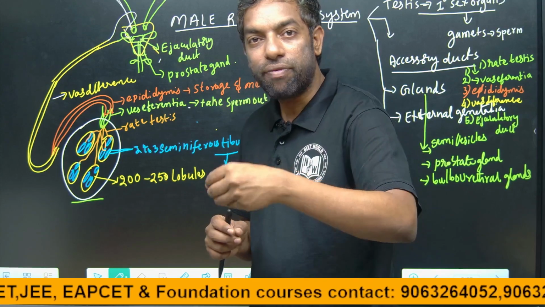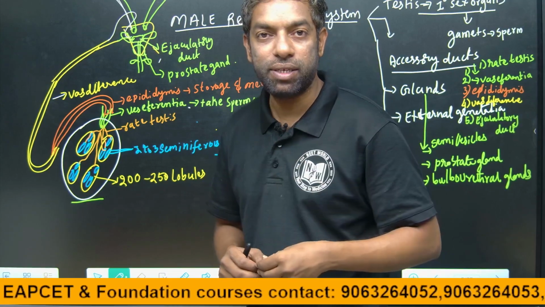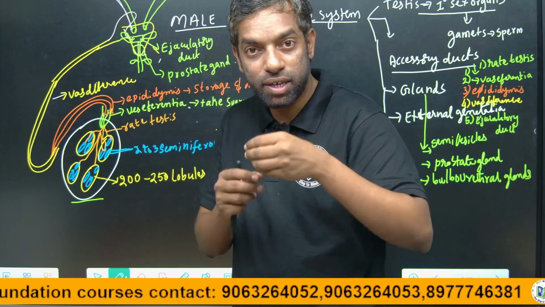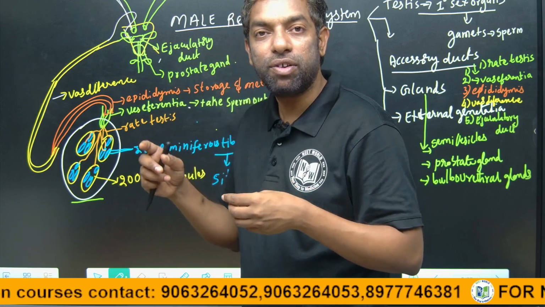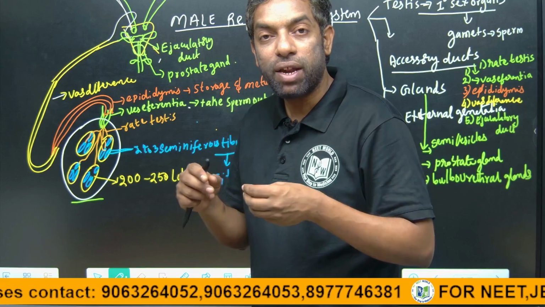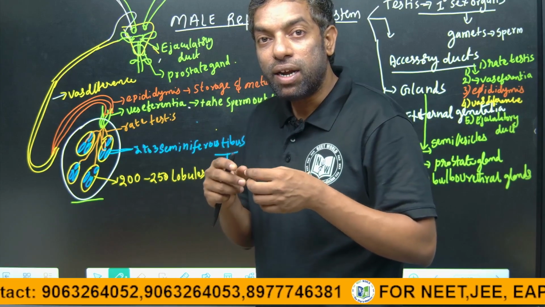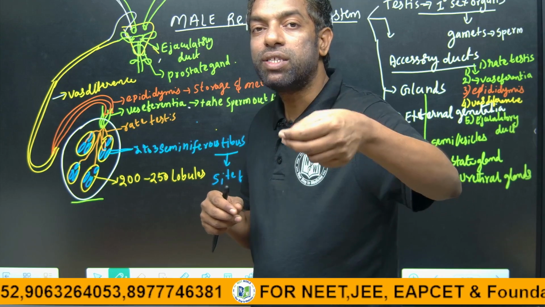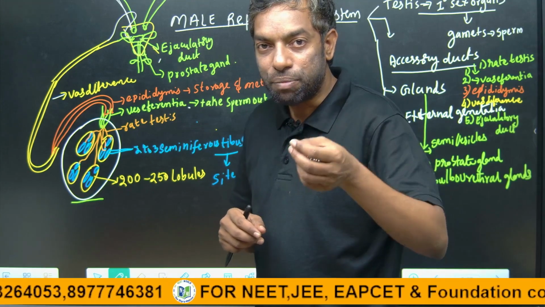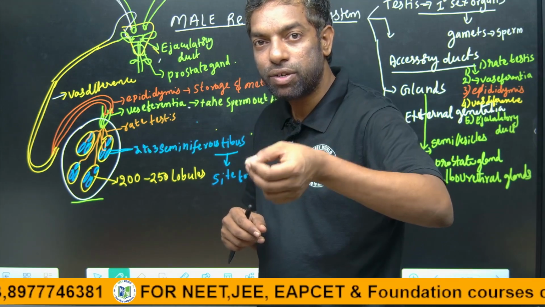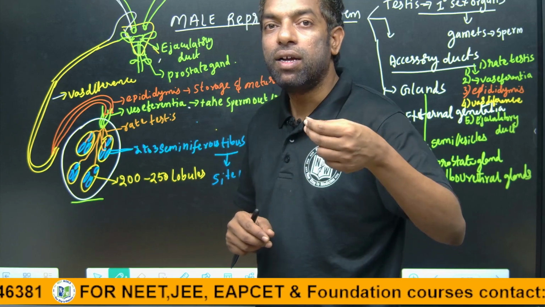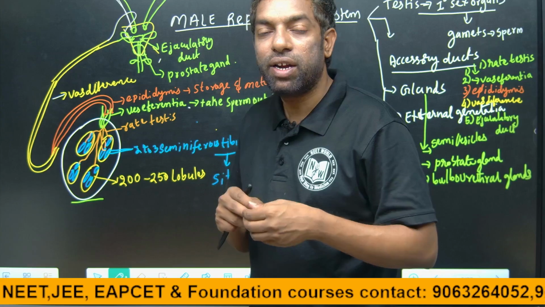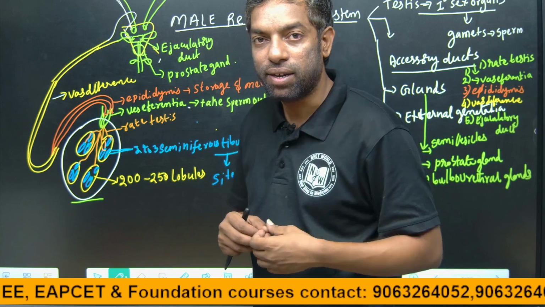From the vasa efferentia, they reach the epididymis. From the epididymis there is the vas deferens, which carries the sperm towards the urethra. Where the vas deferens enters, there are glands called seminal vesicles. The seminal vesicles and vas deferens together enter the ejaculatory duct. Below the ejaculatory duct there is the prostate gland.